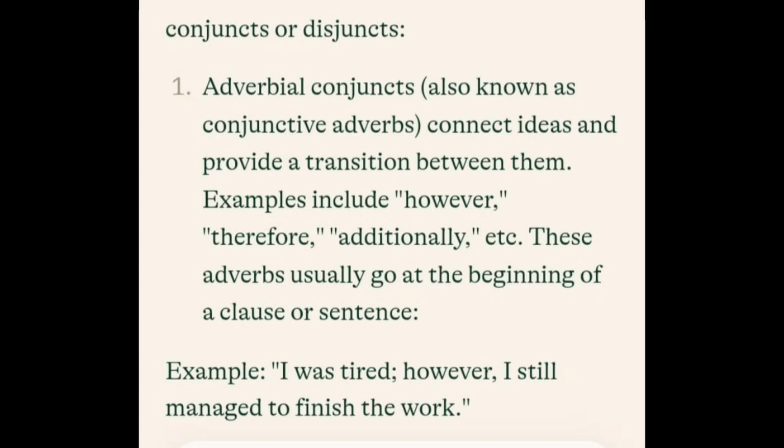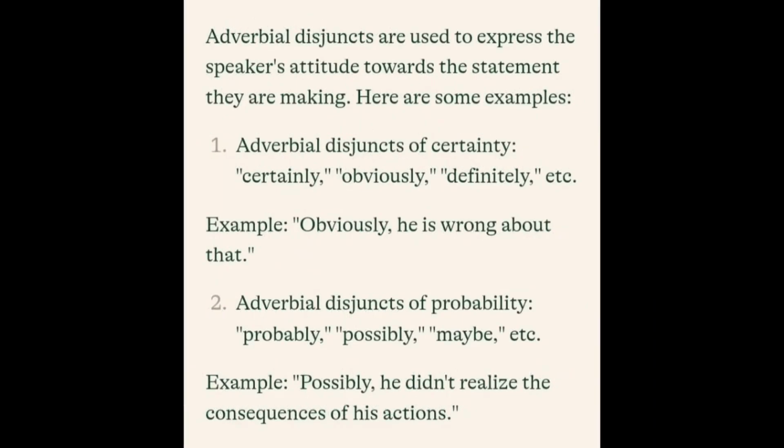Example: Possibly he didn't realize the consequences of his actions. The speaker here could have just said he didn't realize the consequences of his actions, but he decided to put possibly to tell what is on his mind concerning the statement he made.